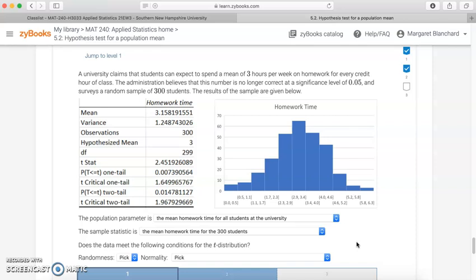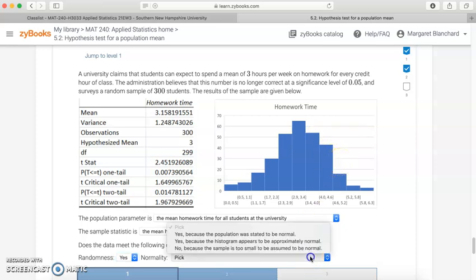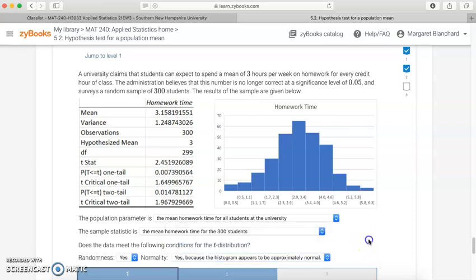Does this data meet the following conditions for the t-distribution? Remember, it has to be random and it has to have a normal distribution. Well, it says here a random sample of 300 students. So we already know that it's random, yes. Normal, it doesn't say it in the wording up here, but looking at this histogram, it's about normal. It might be slightly skewed, but for the most part, it's a pretty normal sample. So we would say yes, because the histogram appears to be approximately normal.